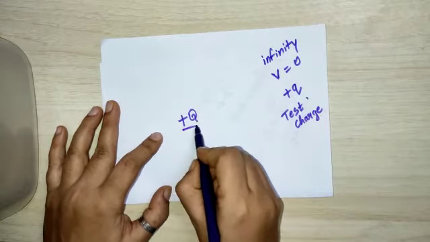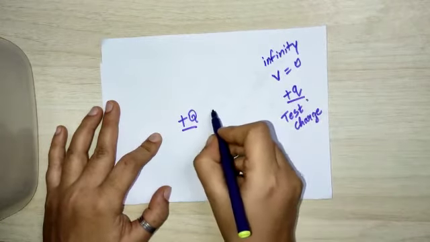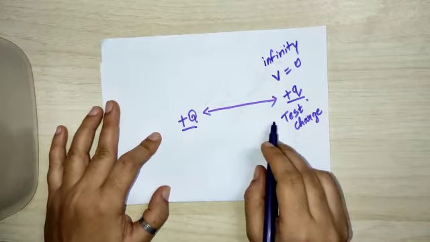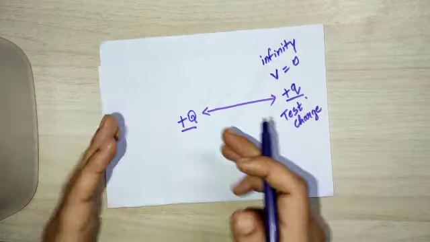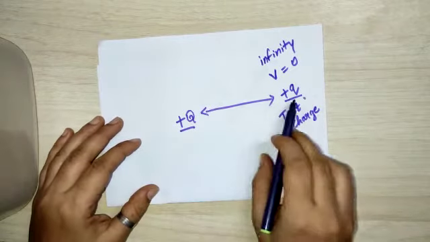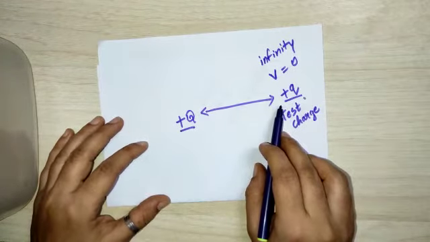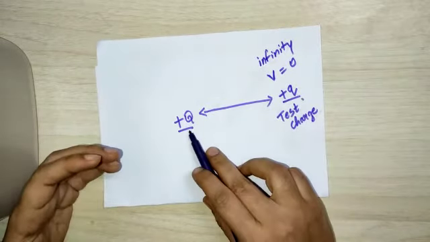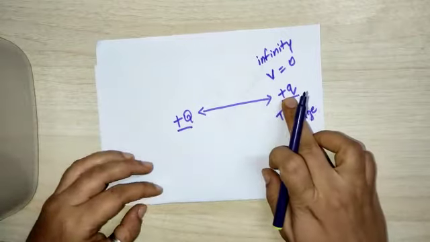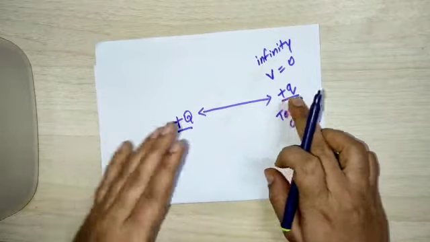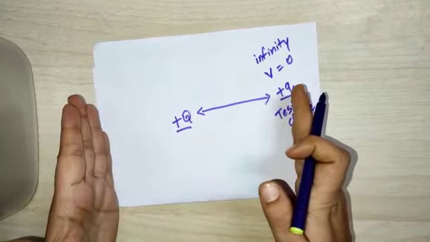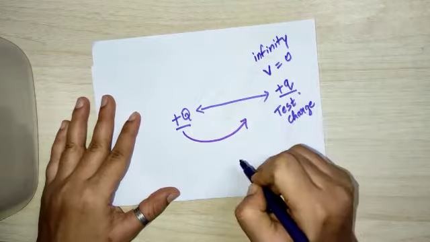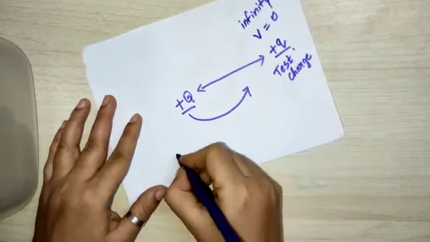Now because this is plus Q and this is also plus Q, they are experiencing some repulsive force. Why? Because they are like charges. Like charges repel each other, they are trying to push away each other. Now if I am doing the reverse, if I am moving the charge in the reverse direction, this charge is trying to move away. But if I am trying to bring this charge near it, I am doing a work against a force.